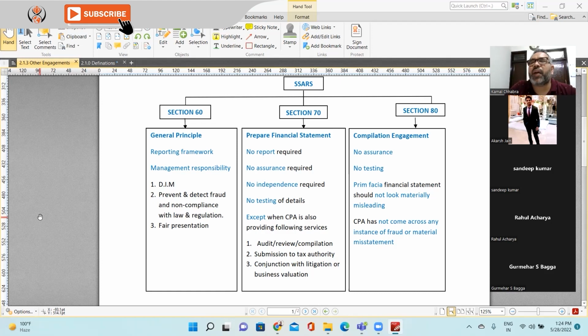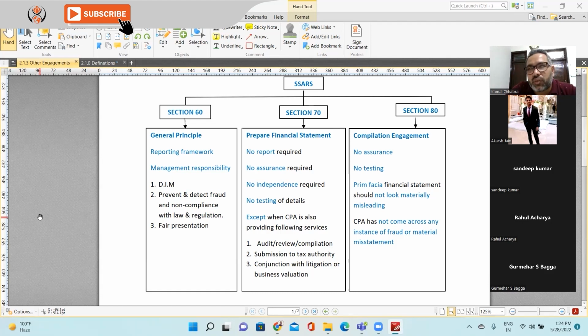That means you have prepared or drafted the financial statements in compliance with a financial reporting framework. That can be US GAAP, that can be IFRS, or that can be a special purpose reporting framework. In that you will be issuing a compilation report. But there is no assurance. You are not giving any assurance. If you are not giving any assurance, then no testing is required, right?